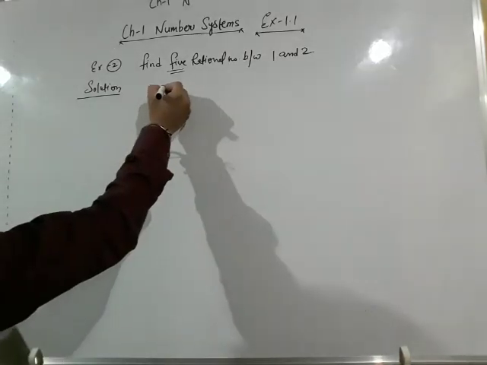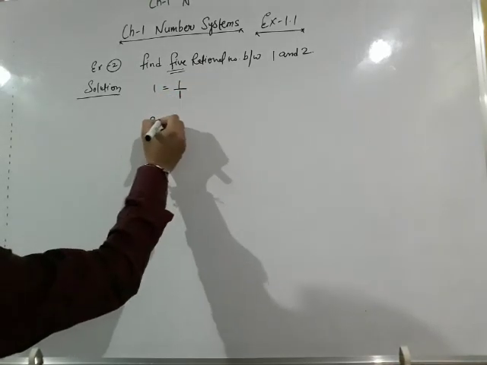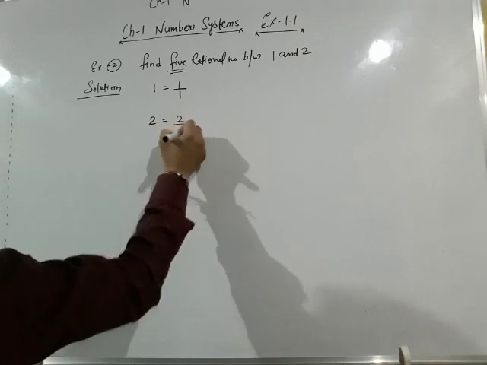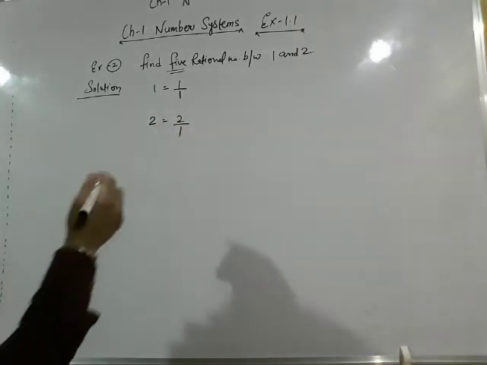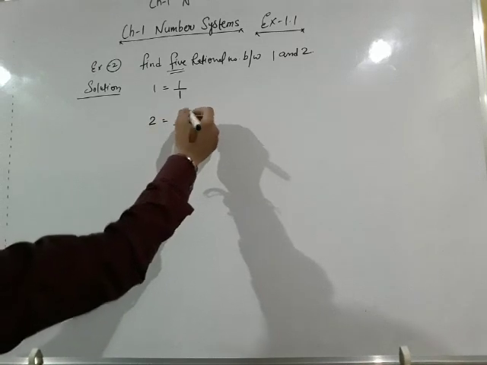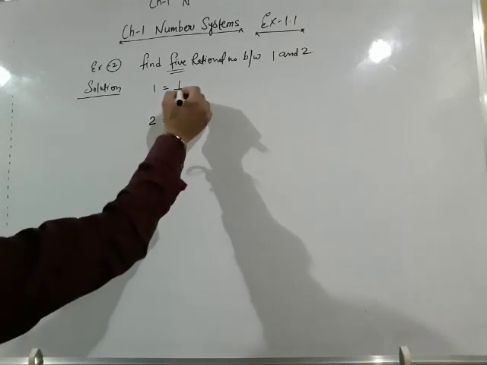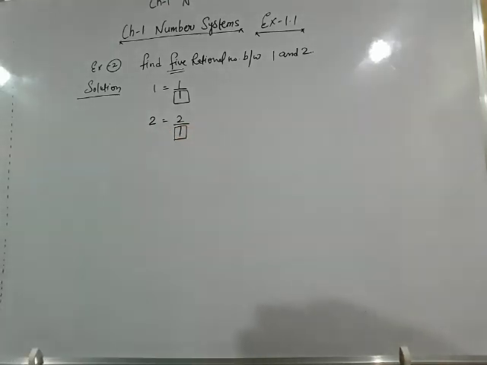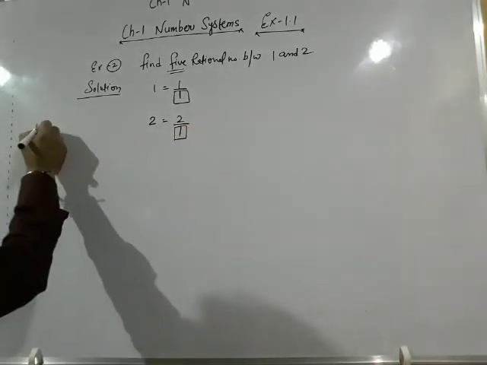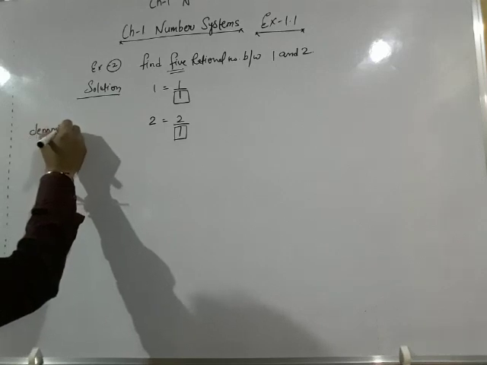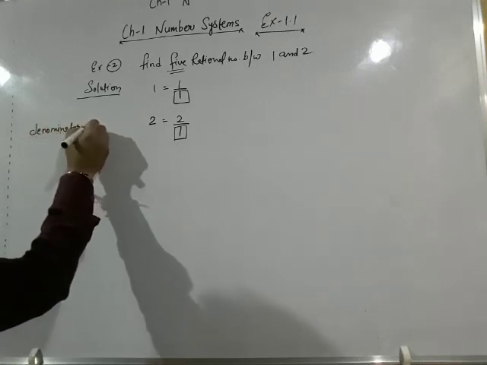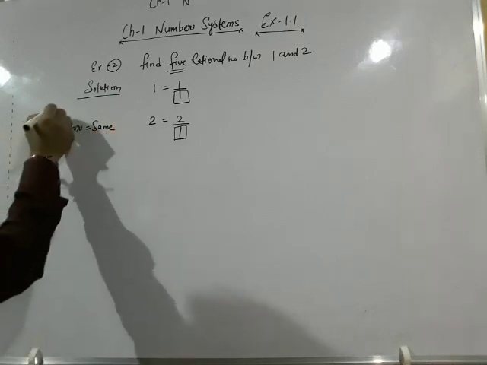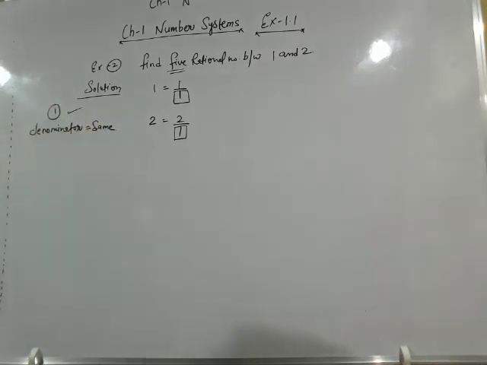Write 1 as 1 by 1 and write 2 as 2 by 1. Now we have to check the difference. First of all, we will check the denominators. Here in both the fractions, the denominator is 1. Our denominator is the same, and if our denominator is the same, then step number 1 is completed.